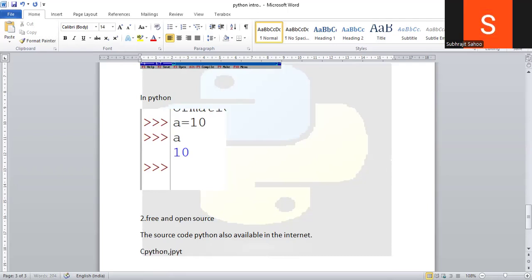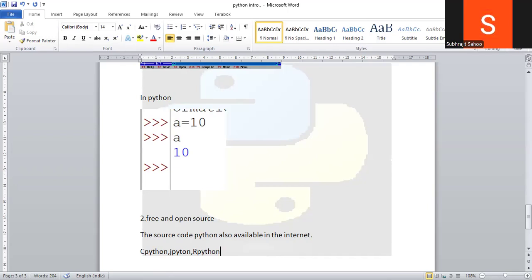JPython is there. RPython is there. How is it possible, sir? Because the source code of Python is free, it is open source, it is available on the internet, so anybody can download it.